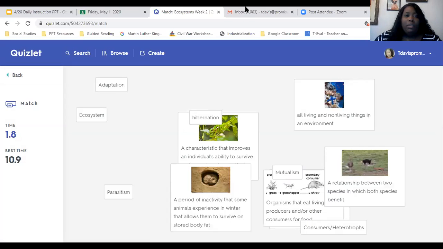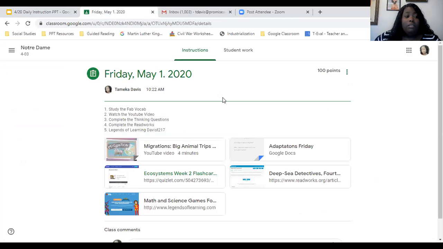All right. So play it 2 times. And then after you play it 2 times, go back to the classroom. And you can play it multiple times, but I encourage you to only play it 2 times. Come back to it if you finish your other work. And then you can also play the gravity game. Oh, the gravity game is fun.